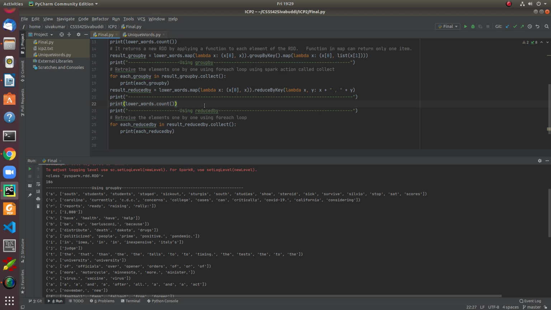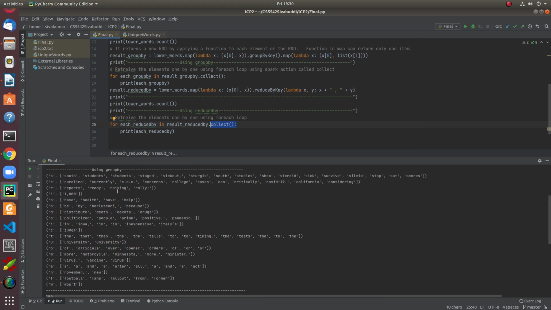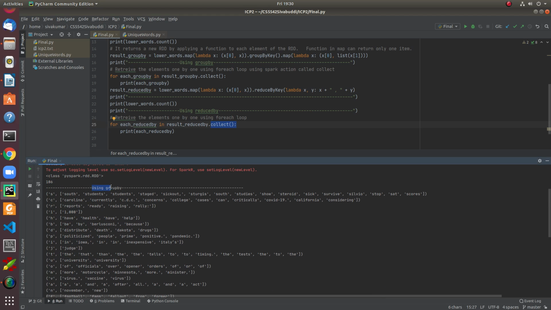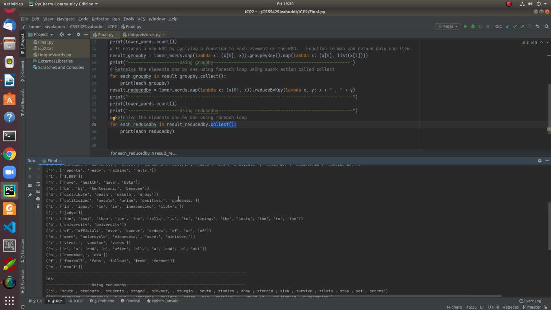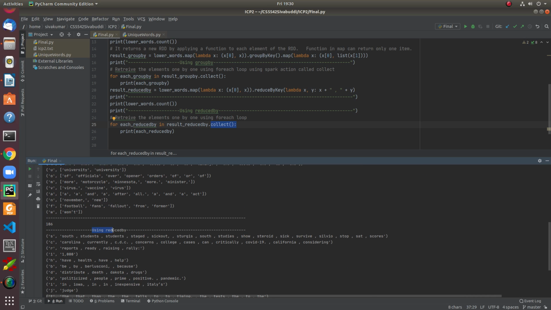After performing reduceByKey followed by groupByKey, I am retrieving the words that exist in the given RDD one by one each using an action called collect. In total I have achieved 106 words using the groupBy transformation function. Another one is the reduceByKey transformation function.